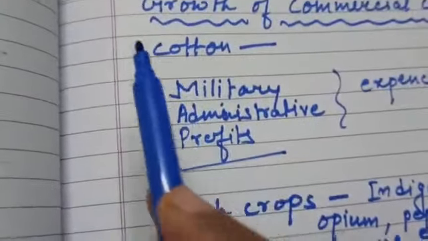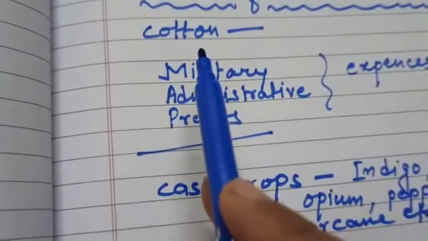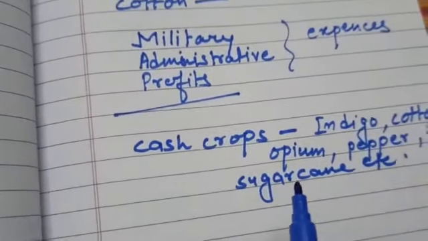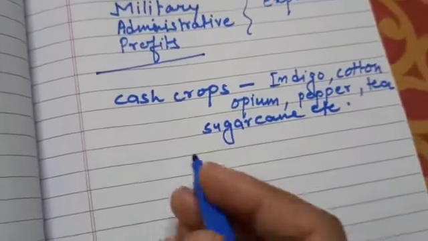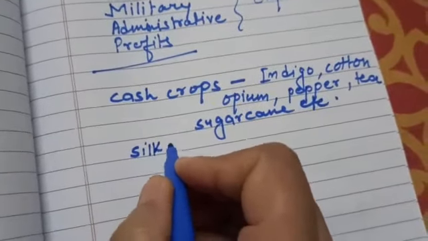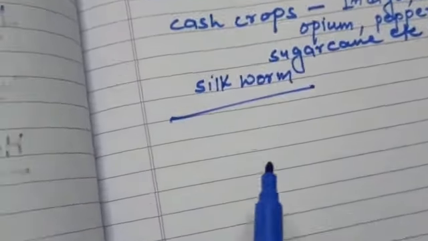That's why they forced our farmers to grow cotton. Cotton is the raw material for textiles. Then they compelled them to raise silkworm also. Why did they compel our farmers to raise silkworm? Because silkworm is a raw material for silk.